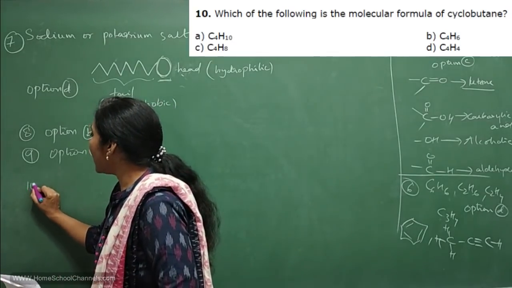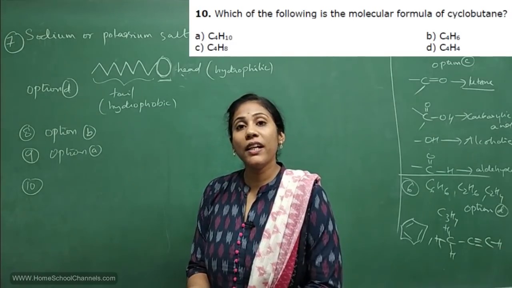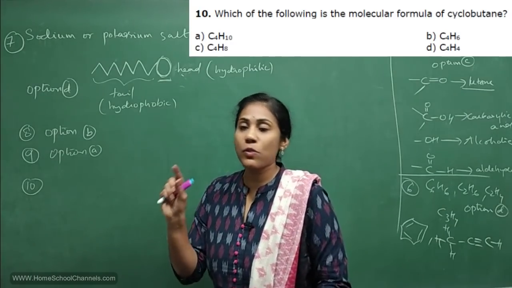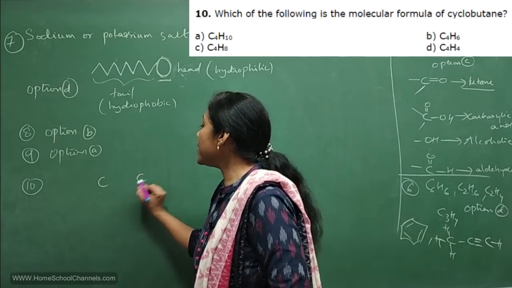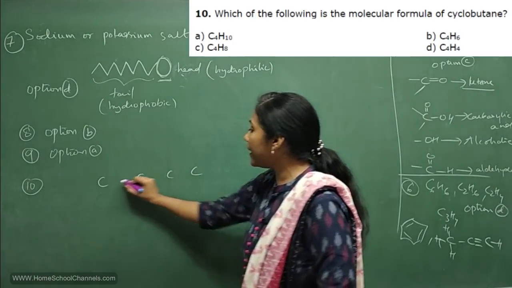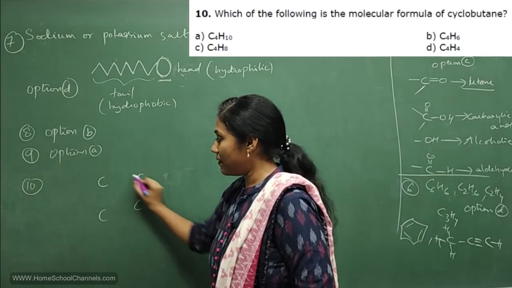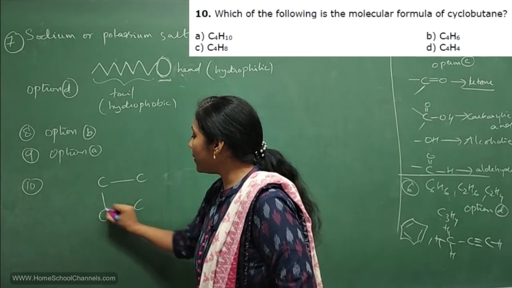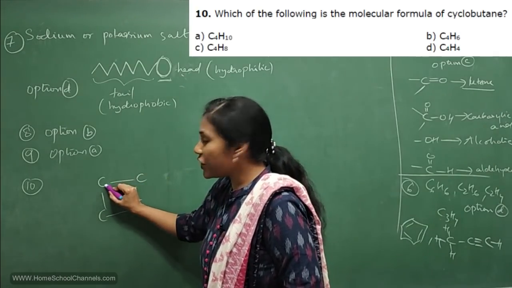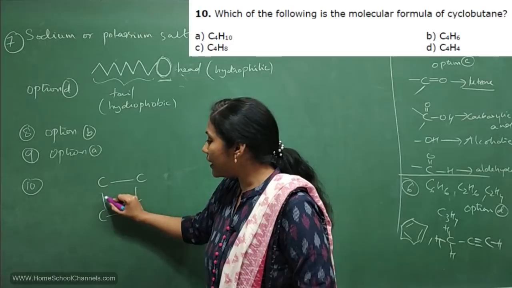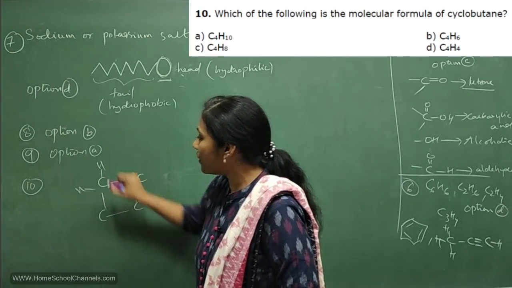10th question. Which of the following is the molecular formula of cyclobutane? Can you write the structure of cyclobutane? You see the word butane. But means what? 4 carbon atoms. And cyclo means these 4 carbon atoms are not arranged in this fashion, they are arranged in a cyclic fashion. Right? So put bonds between them. So this is the core skeleton. Now each carbon should have 4 bonds around it. You see this carbon, it has 2 bonds. So 2 more bonds, you have to show with hydrogen.